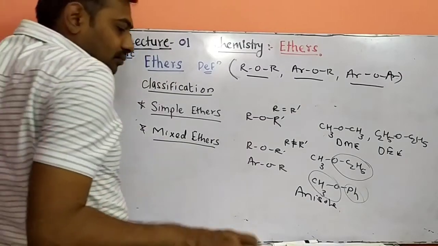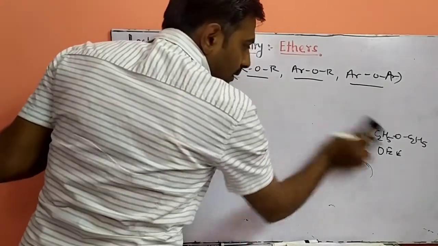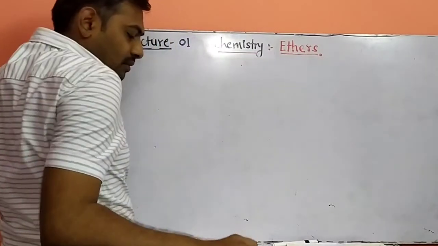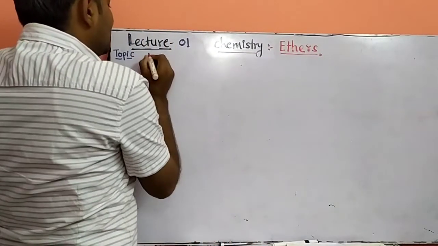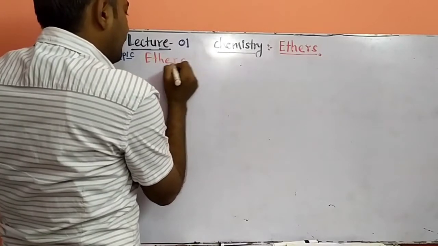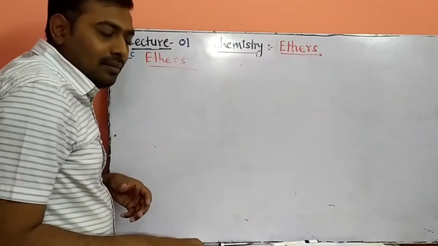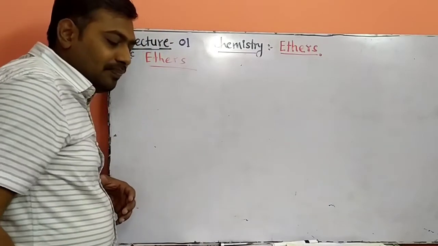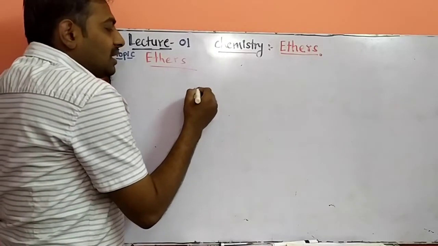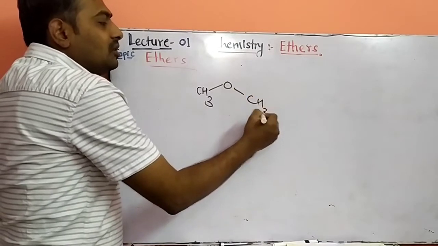Next, we'll discuss isomerism in ethers. First of all, we'll discuss the structure of an ether, then we'll discuss isomerism. So what is the structure of ether? This is your first molecule, CH3OCH3. So this is an ether.